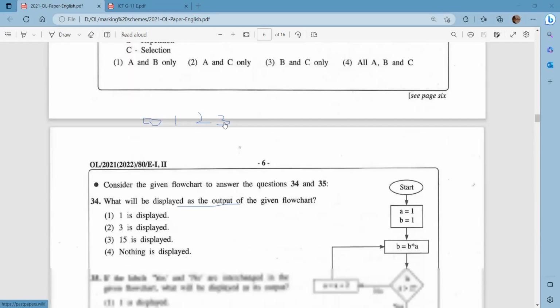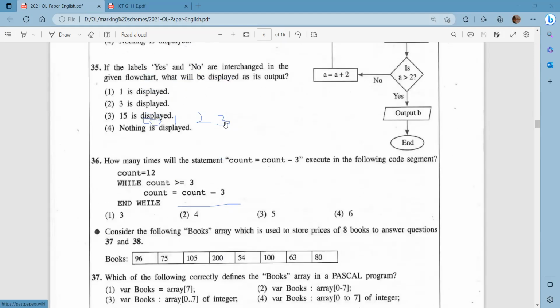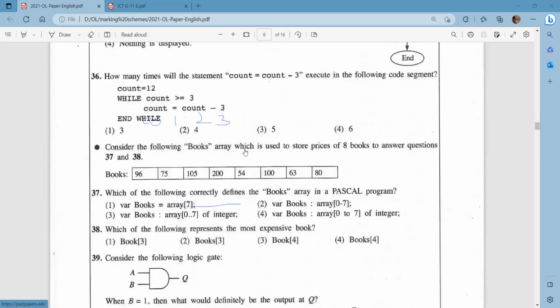So now we all can see in your MCQ, question number 33, 34, 35, 36, 37, and 38. Out of the 40 questions, 6 questions are from Pascal. So it means out of the 100 marks you get from the O-level questions, you can score 6 marks only from MCQ, from the lesson Pascal. That's a good amount of marks.